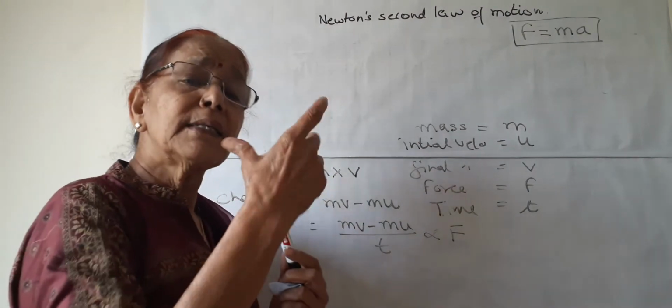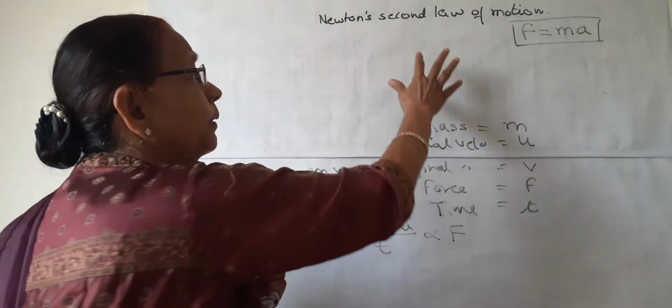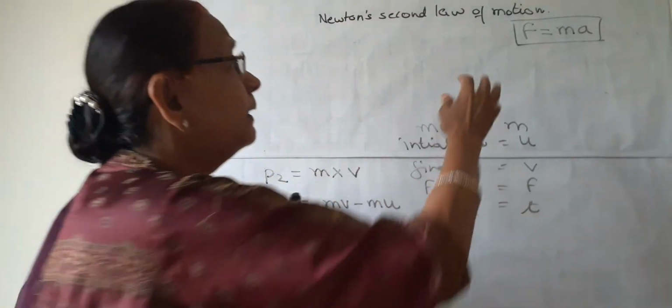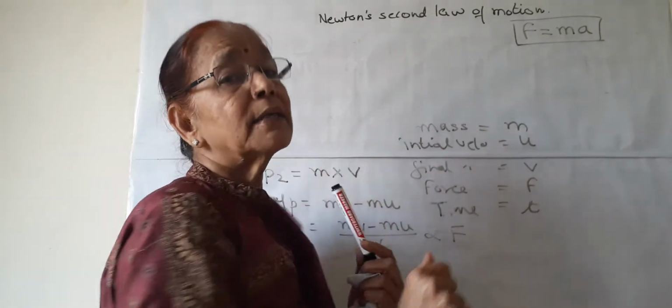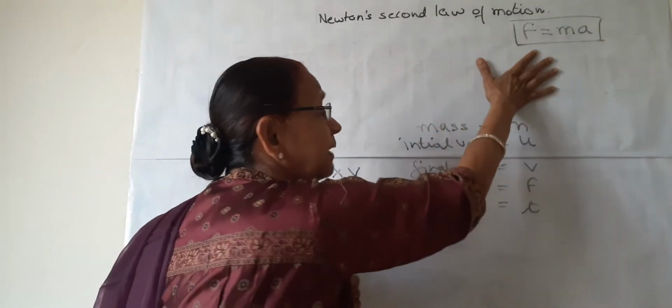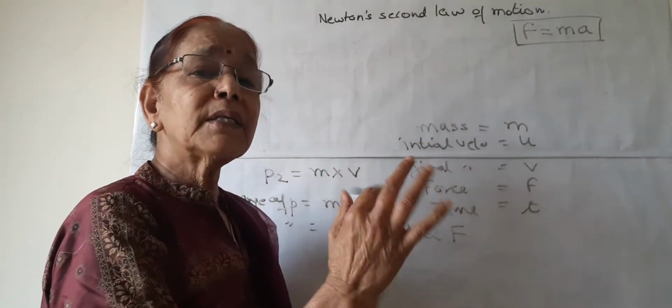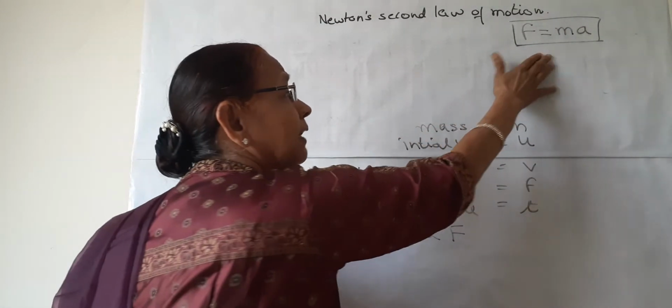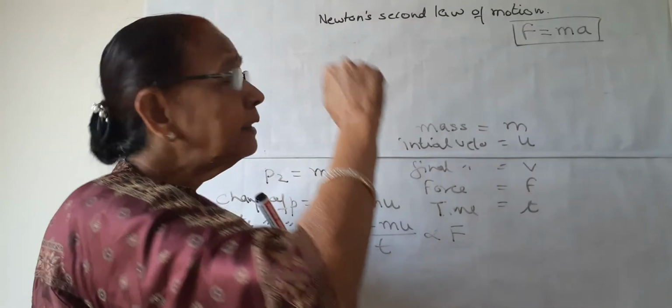In fact, Newton's second law is the important one, and the first and third are based on it. If we understand this second law, then the first and third will be in our pocket. Then we can understand all the three.